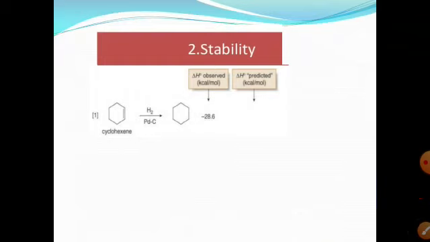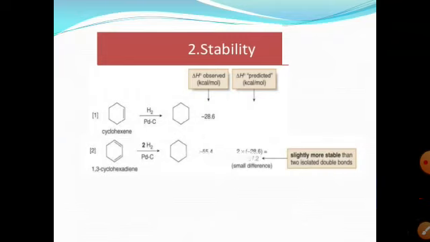28.6 kilocalories of heat is released in this process, which is equal to 120 kilojoules per mole. So if we have alternate double bonds in the ring, one double bond, then a single bond, and one double bond, one double bond is present in one position, another is in the third position.